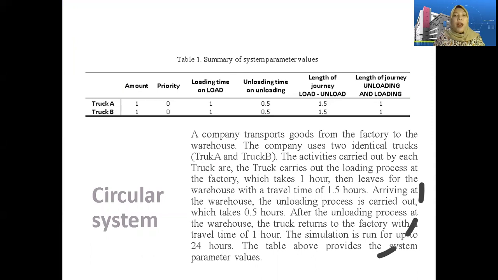The table above provides the system parameter values. The parameter values consist of the number of entities, the priority, the loading time at loading, the unloading time at unloading, and the length of journey from loading to unloading, and from unloading to loading.